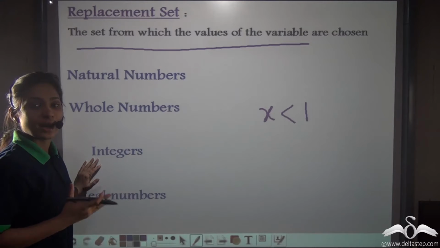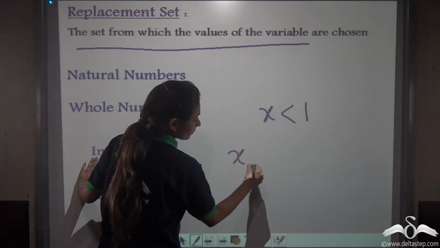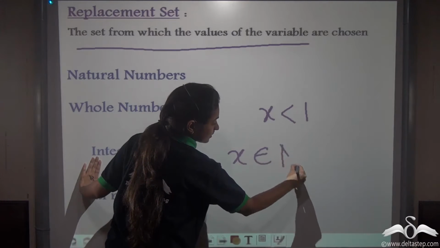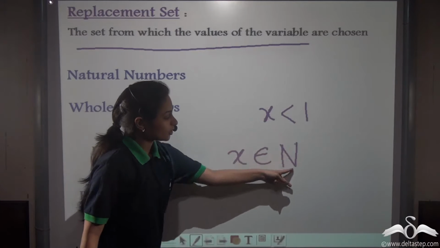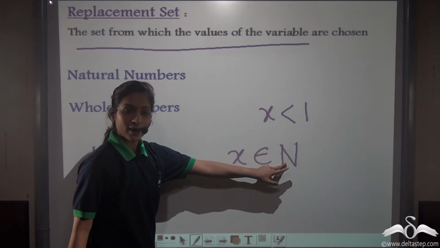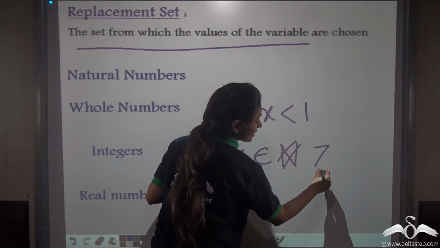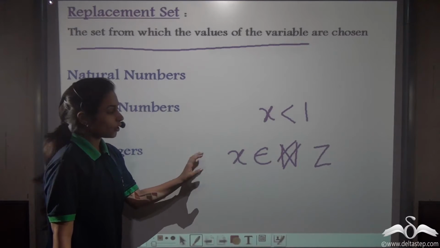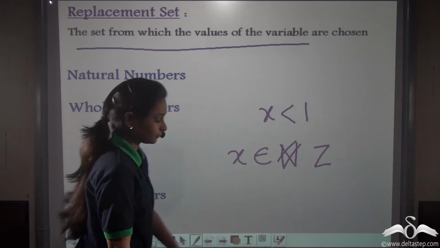So, in every question that you solve for linear inequation, you will be given a replacement set like this. Either x can belong to natural number. So in this question, the replacement set would be natural numbers. If instead of natural numbers, you were given, say, integers. So in this question, the replacement set would be integers.